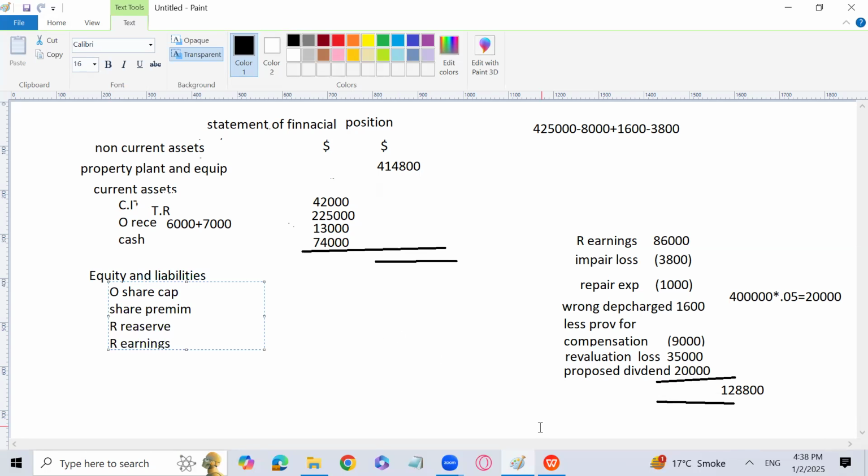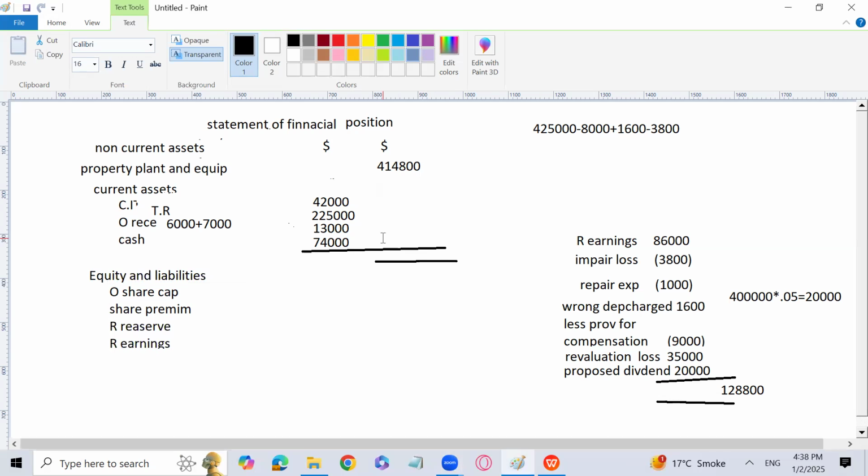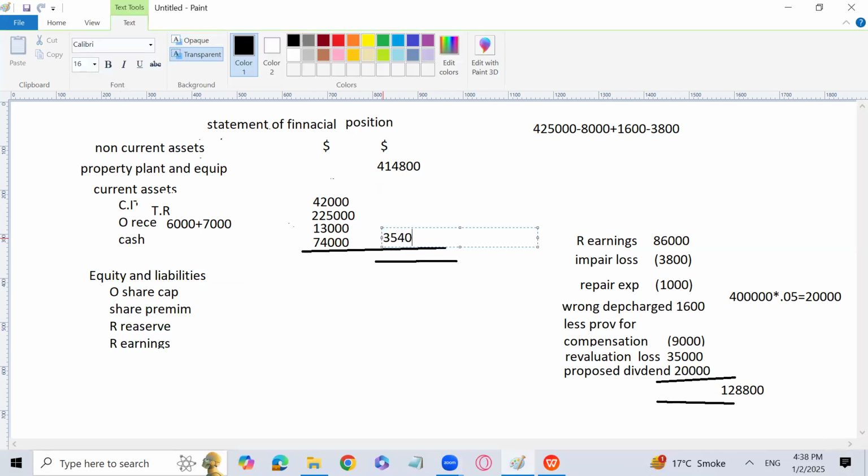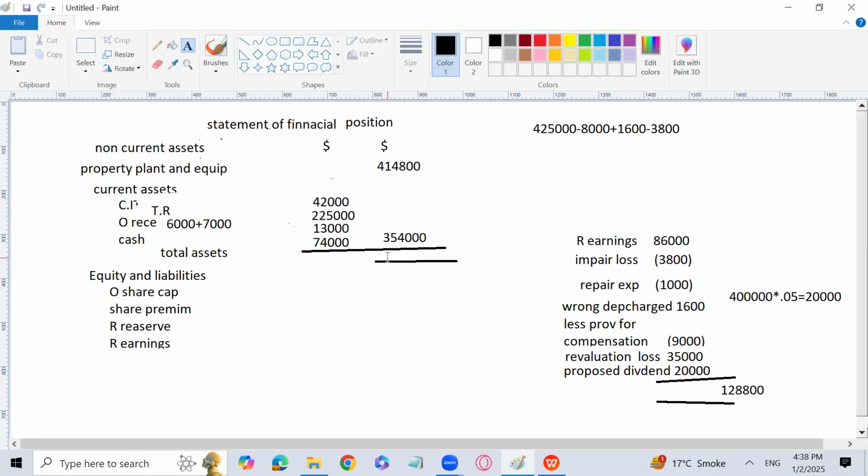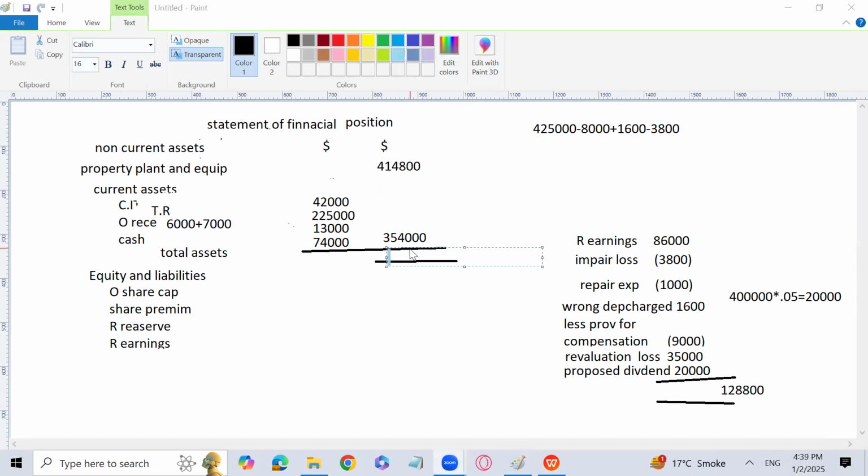Let's see what is the total of the current asset section first. That is 354,000, and the total assets are going to be how much? That will be 768,800. Thank you.